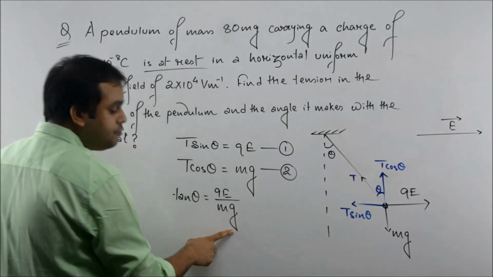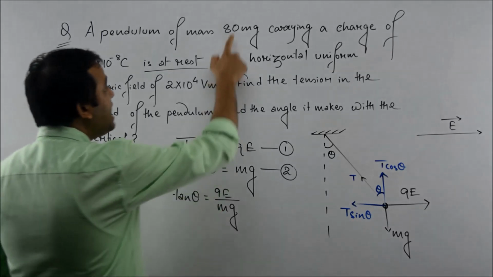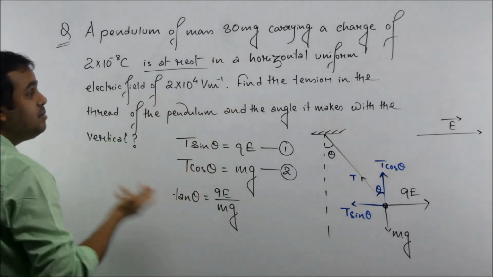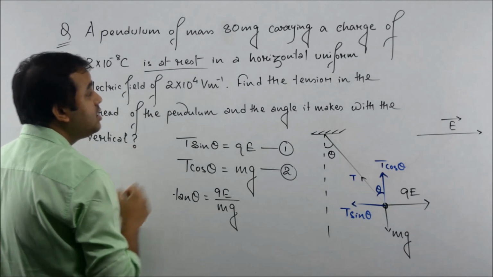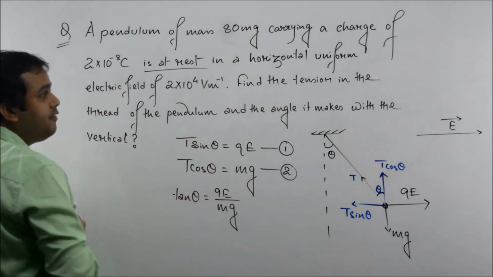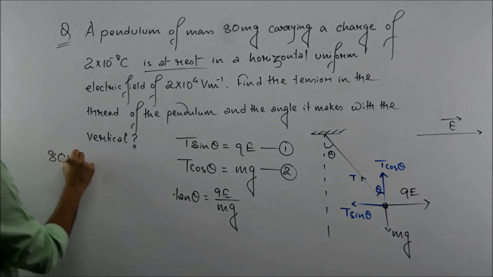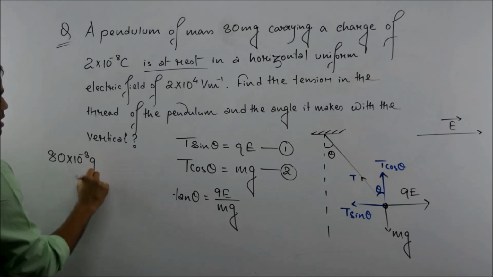We know the value of g, it's 9.8. We know the mass of the pendulum, it is given 80 milligram, or you will write 80 multiplied by 10 to the power minus 3 gram. So you need to convert this into kilogram first. So 80 milligram is 80 multiplied by 10 to the power minus 3 gram.